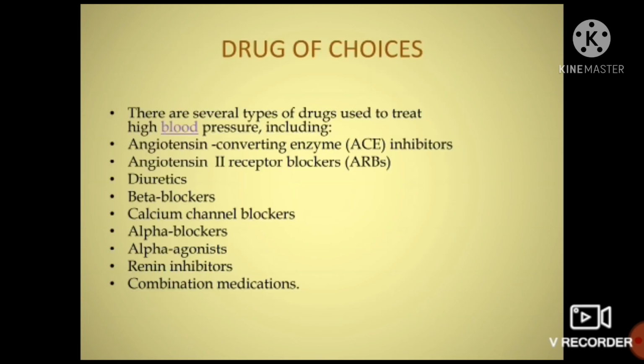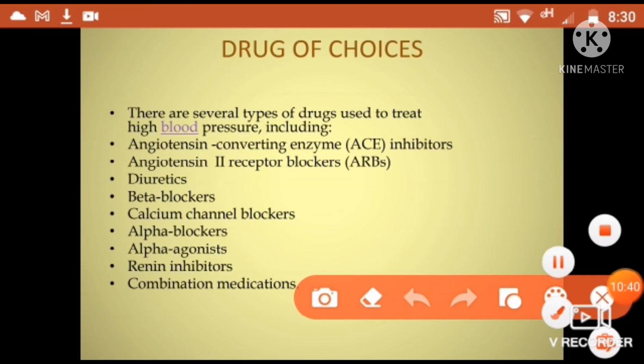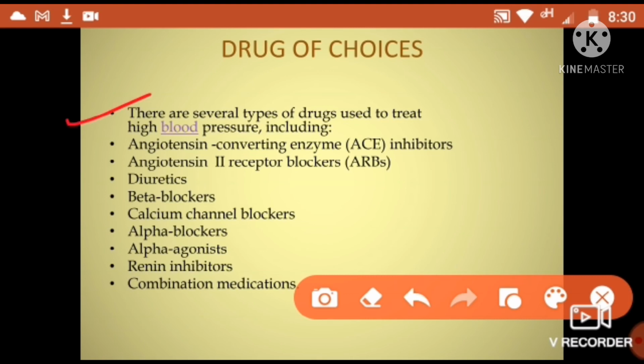Okay, what are the drugs of choice? Yes, after all the adverse effects, all the types, all the measurements, all the readings, we come towards this. That is, what are the drugs of choice whenever we are suffering. There are several types of drugs used to treat high blood pressure. There are the angiotensin converting enzyme, ACE inhibitors, which we will discuss in another slide in much more detail, angiotensin 2 receptor blockers, diuretics, beta blockers, calcium channel blockers. We will discuss all these drugs in our next lecture as soon as possible, inshallah.